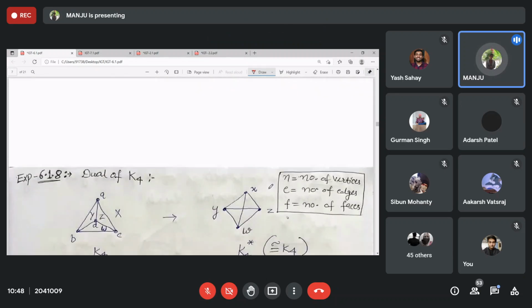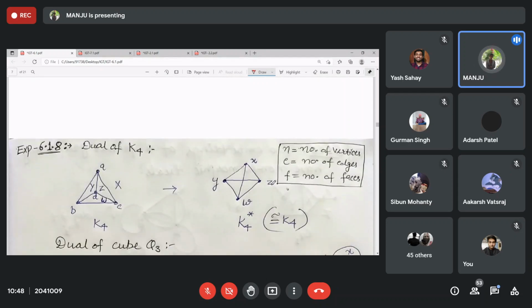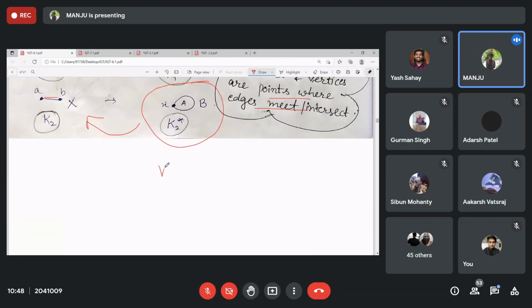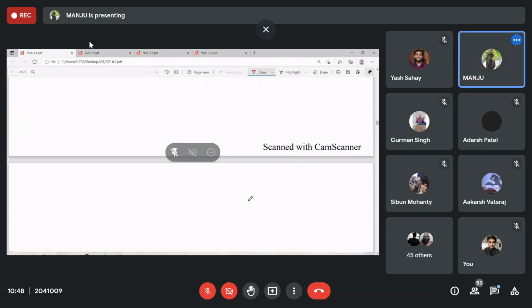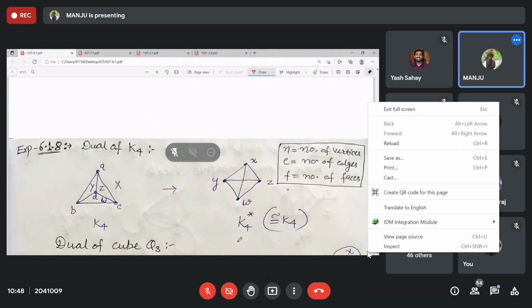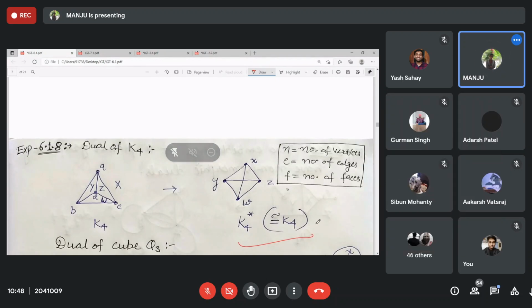And K3 dual is again K3. K4 dual is again K4. Right? Sorry. For K3, the double dual is K3. Right? K4 double dual is again K4 because this is isomorphic.